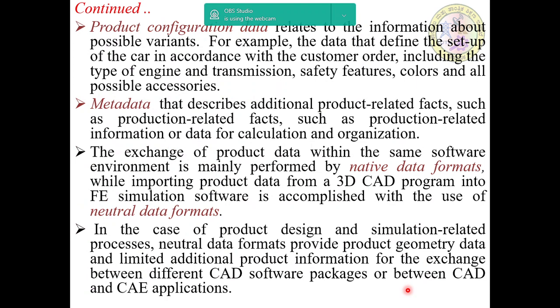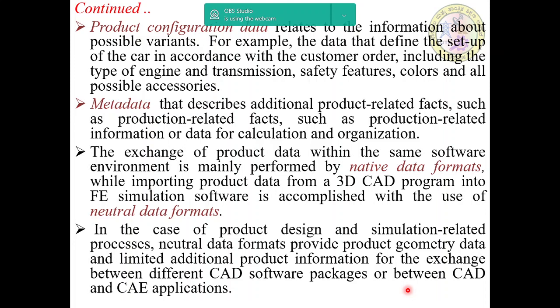And then next product data is product configuration data that relates to the information about possible variants. For example, data that define the setup of the car in accordance with the customer order, including the type of engine and transmission, safety features, colors, and all possible accessories.